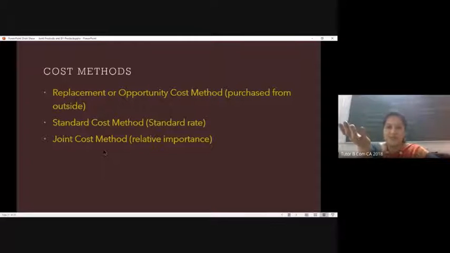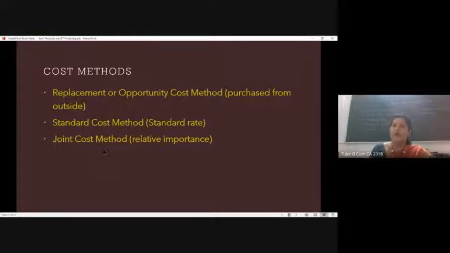In the first method, if we did not have this byproduct, what would have been the amount we spent on buying it? That will be the replacement or opportunity cost method. In the standard cost method, we consider the standard rate for accounting for the byproduct. And the joint cost method is one and the same as the method we follow for joint products. It is considered along with the total cost, and also at the time of apportionment.